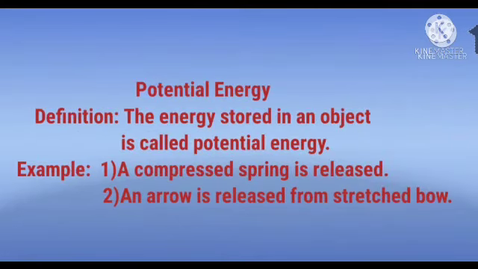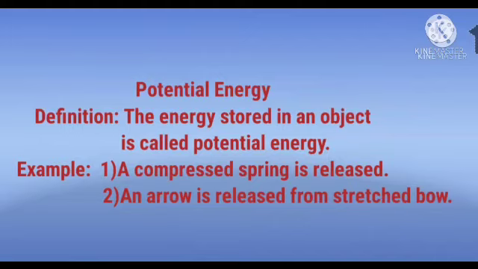Now we study the other type of energy, which is potential energy. The definition is the energy stored in an object is called potential energy. That means energy can be stored in any object, which is potential energy. Now we observe the examples of potential energy.